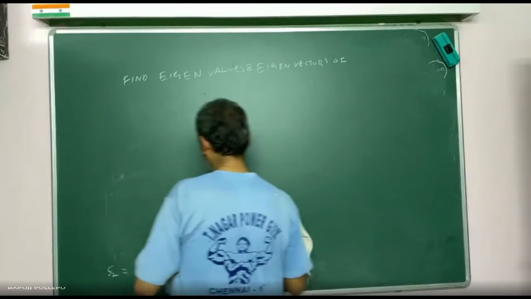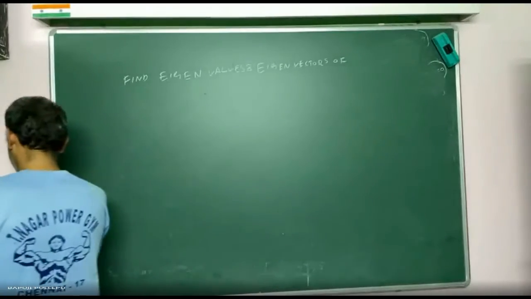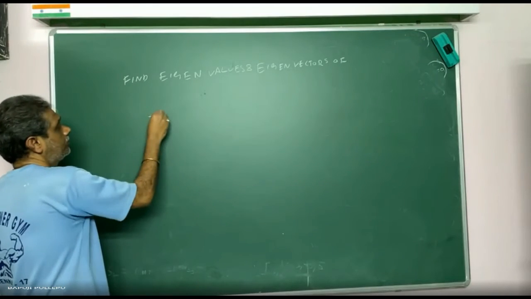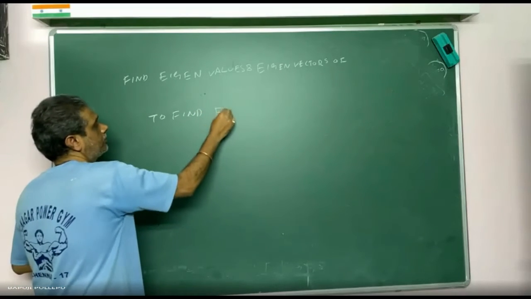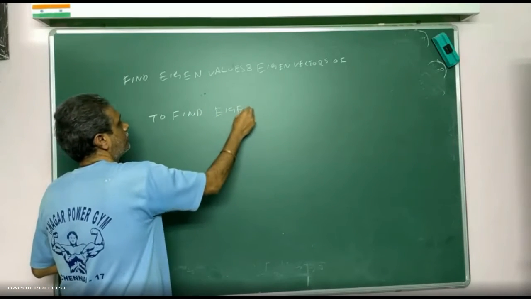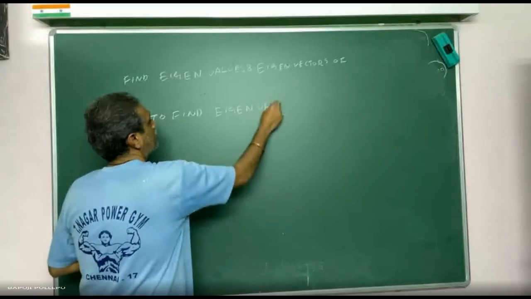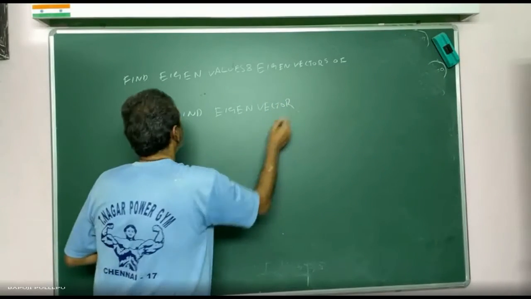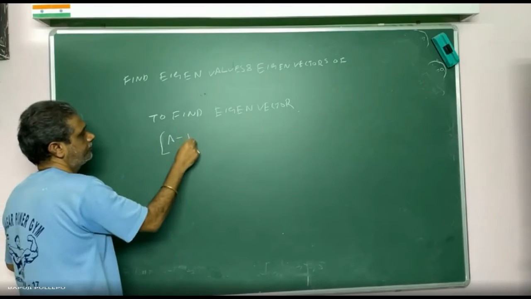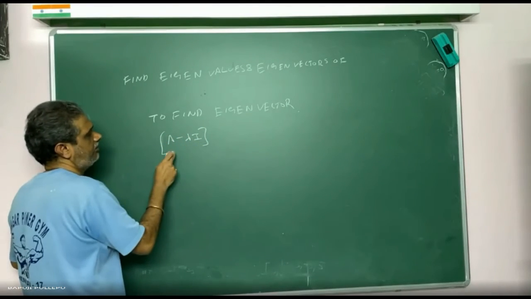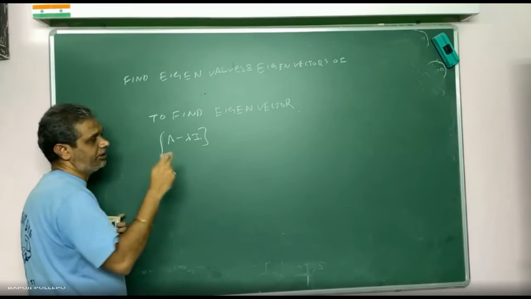To find the eigenvector, not determinant, matrices. Notations are very, very important. Characteristic equation means determinant, it's matrices.